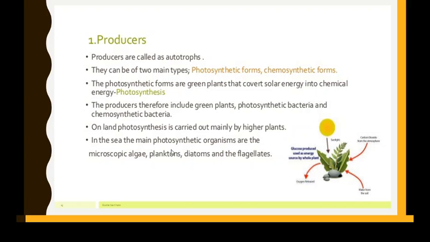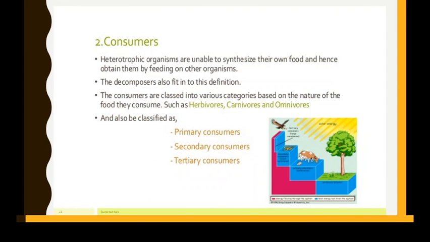And the sea organisms, they are the photosynthetic organisms, for example microscopic algae, then planktons, diatoms and the flagellates. Okay, so see, also you can take paramecium. Yes, so these are some kinds of sea photosynthetic organisms. And the food which is prepared by these organisms is used by all other organisms, either directly or indirectly.